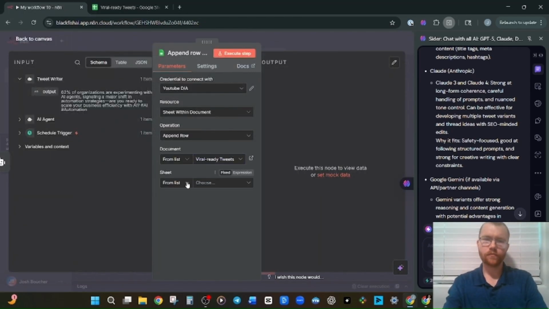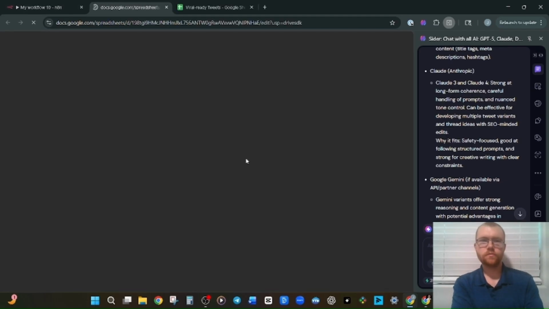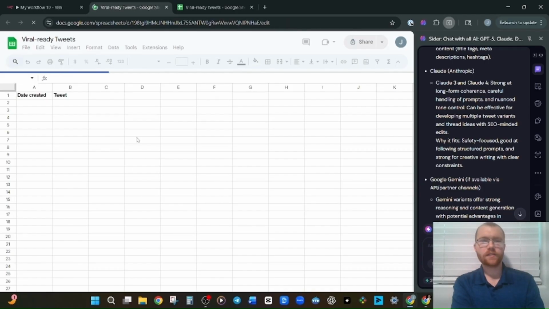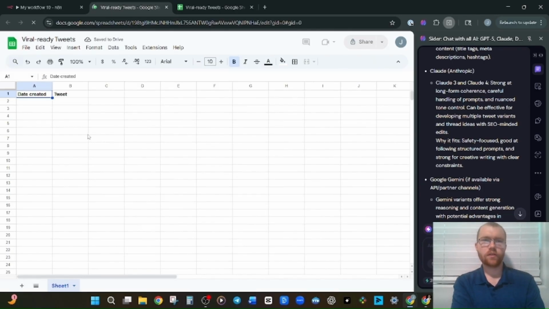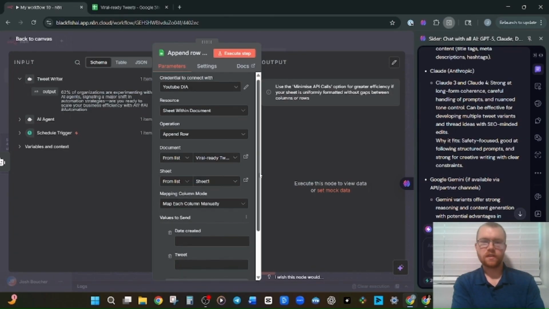Here we go. Something handy you'll see a lot of times in n8n when you're setting something up is when you're having it point to something external, in this case a Google Sheet, sometimes you'll see this little icon on the right of the drop-down. That will actually let you go to whatever it thinks you are pointing to. So that's good for troubleshooting or double checking that you have the right thing.